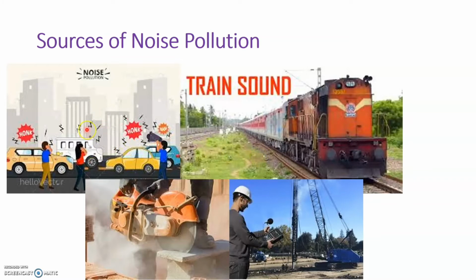In the first picture we see that continuous honking of vehicles that produces a noise. Same like that, a moving train also produces a loud and unpleasant sound. Therefore we call that as a noise. Noise is also produced by machines, as you see here, that are at work.